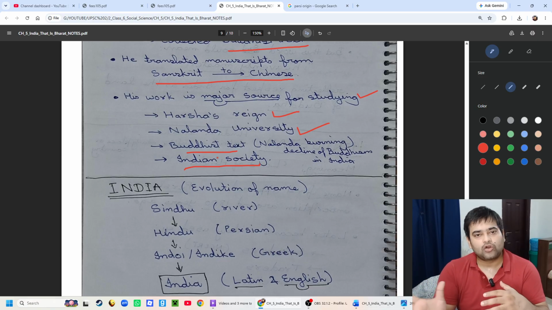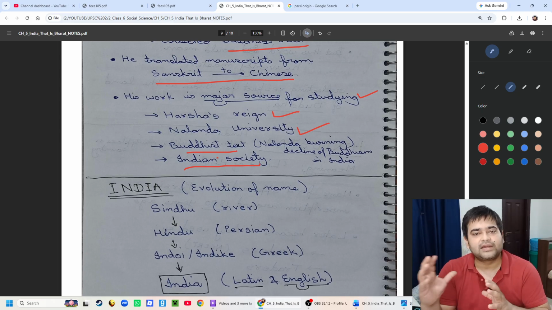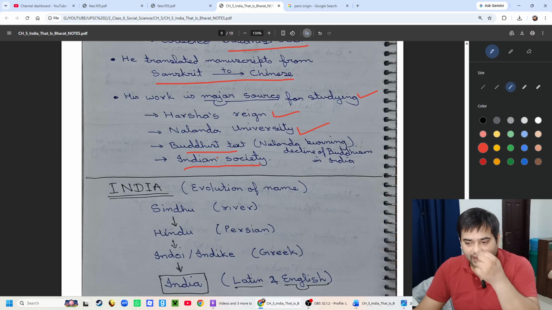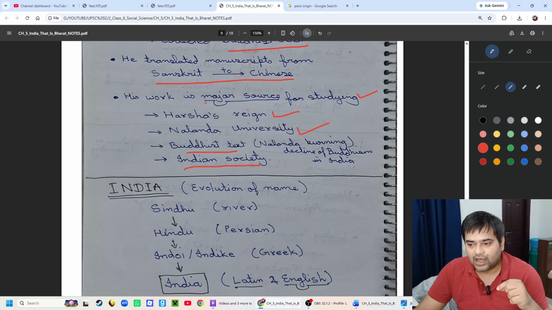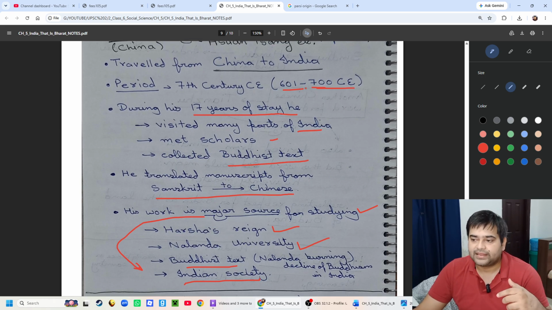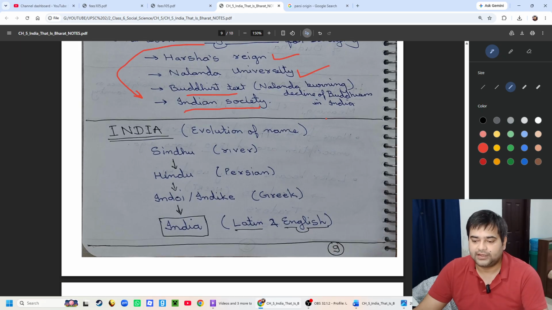But that was not common for him, because it was a completely different culture. So he wrote each and everything about Indian society in his travelogue, and now it is one of the major sources for us to learn about Indian society back then. That was the 7th century CE.